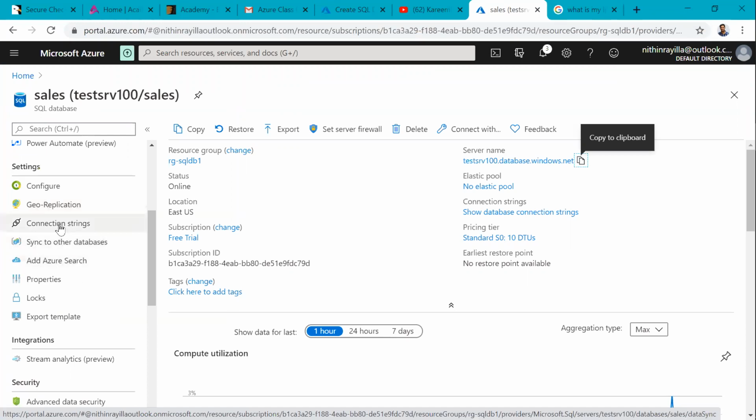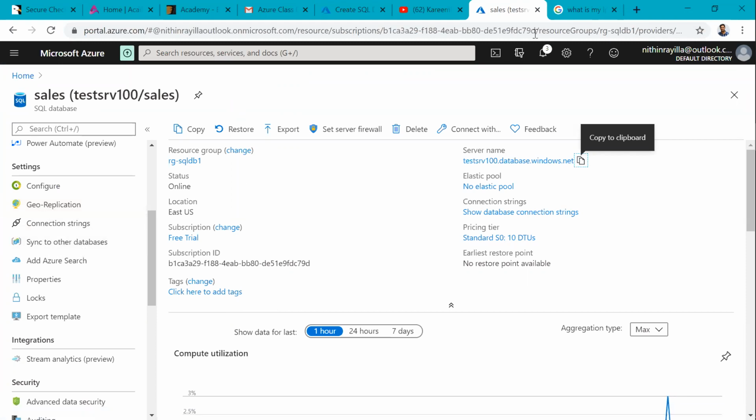Geo replication, which is similar to Always On in PaaS. PaaS has its own separate features. We can't use log shipping, mirroring, all those in PaaS. In IaaS, we can use everything. Data sync is there here, see, which is similar to our peer-to-peer replication or transactional replication.